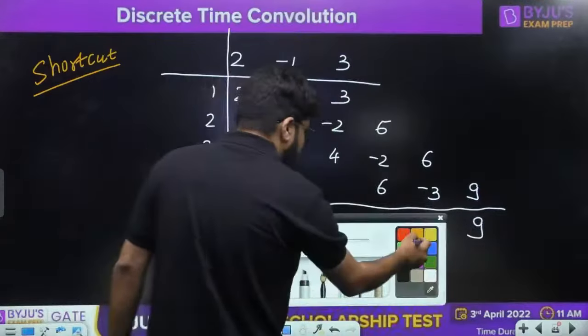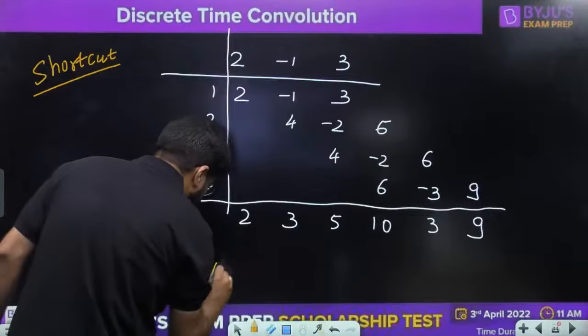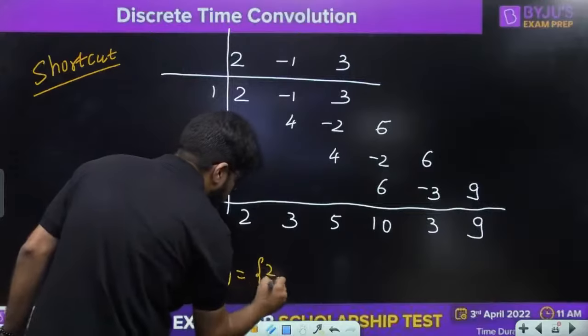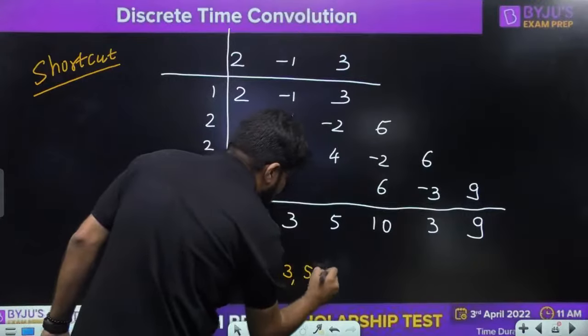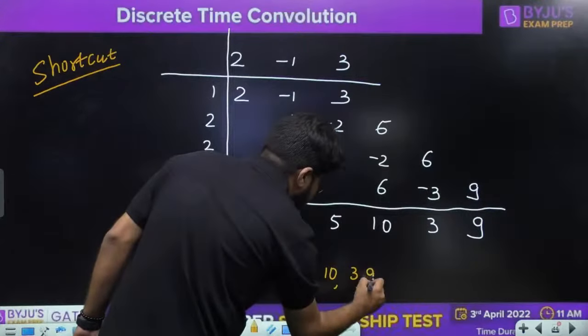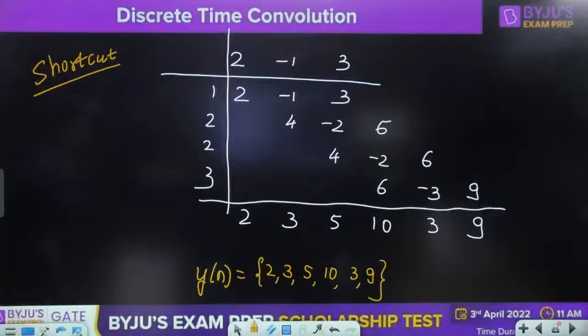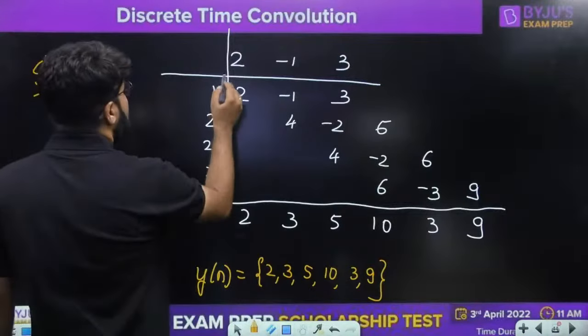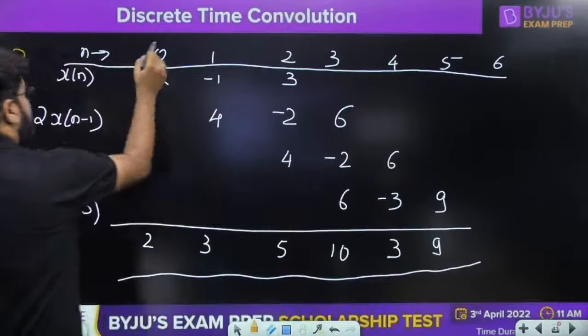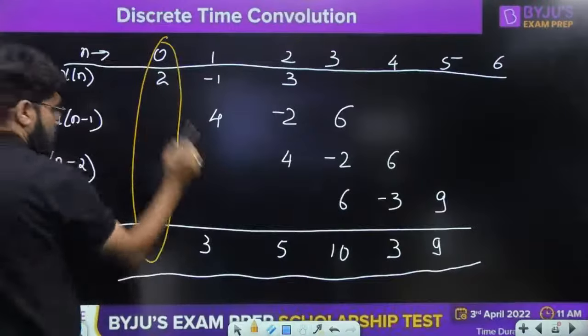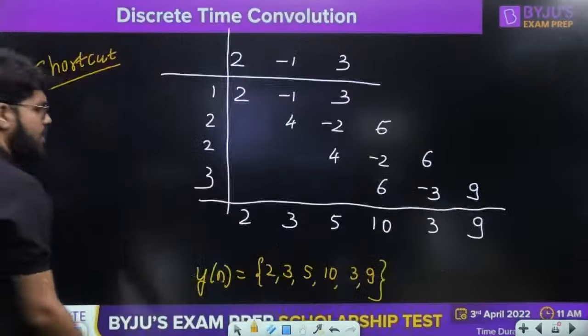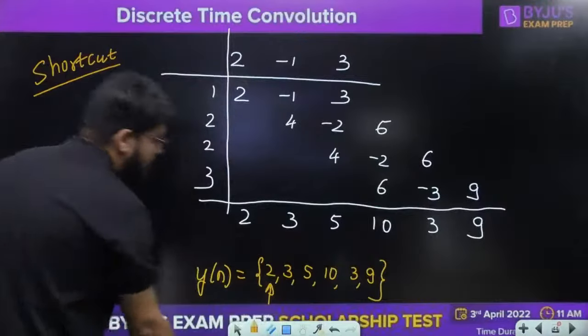Okay, so what is the final output? The output is 2, 3, 5, 10, 3, 9. Right. So as I've told you, the first sample is corresponding to n equal to 0. That means the origin is at the first sample only.